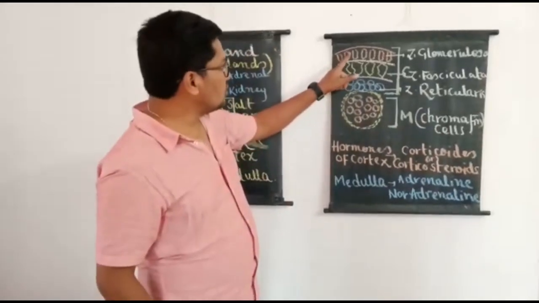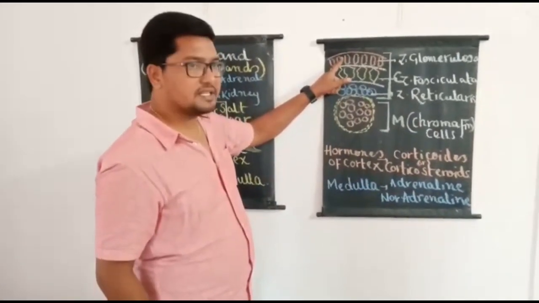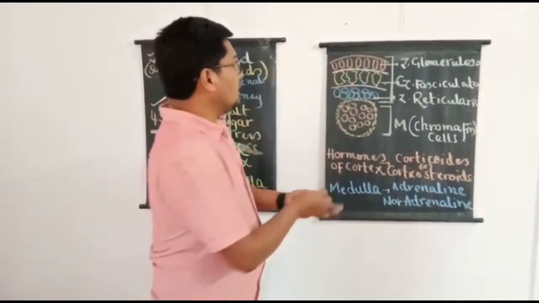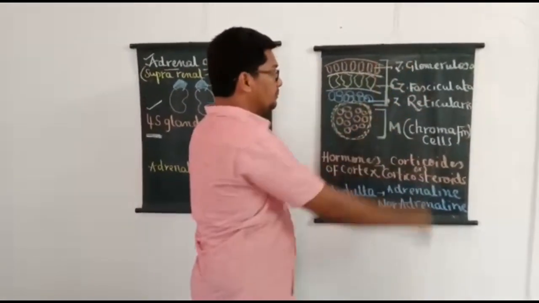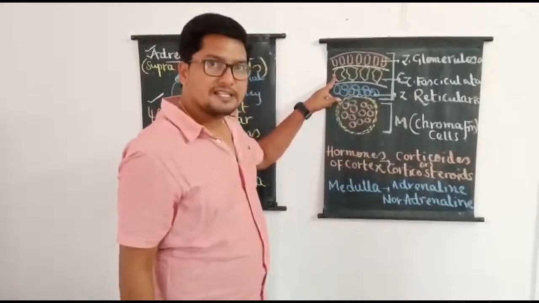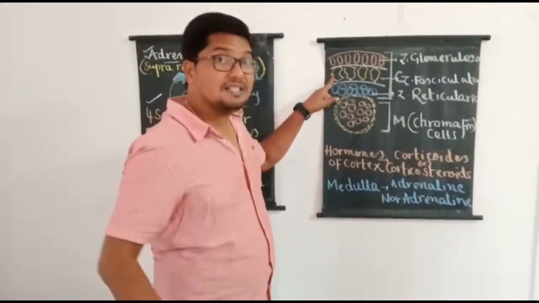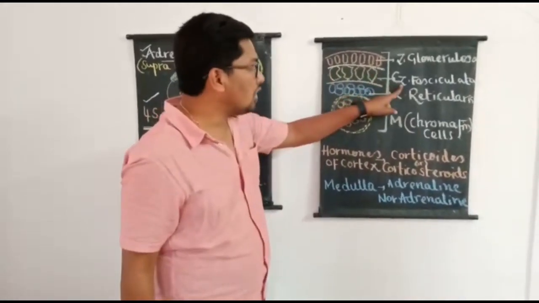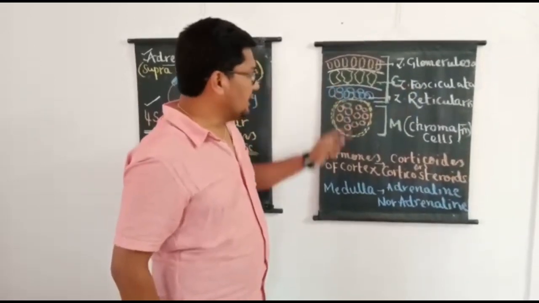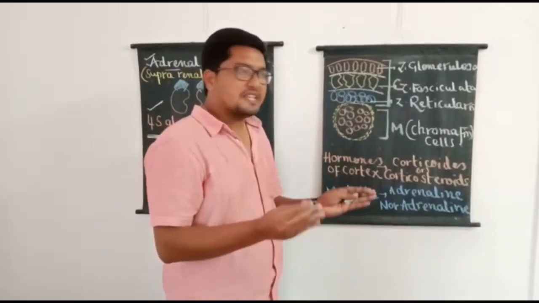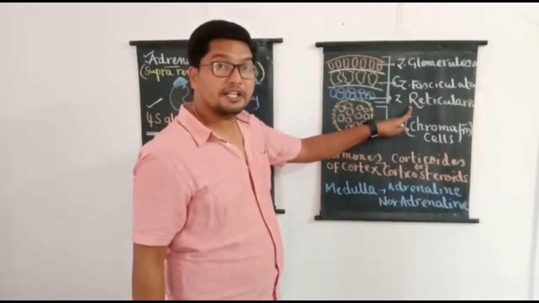The outermost layer of the adrenal cortex, made up of columnar cells, is called zona glomerulosa, below which a layer of polyhedral cells is present, called zona fasciculata, and below this layer there is an intricate network of cells which is called zona reticularis.